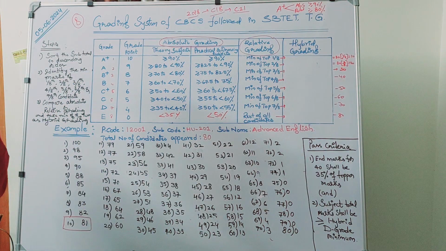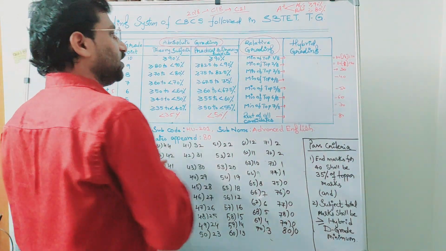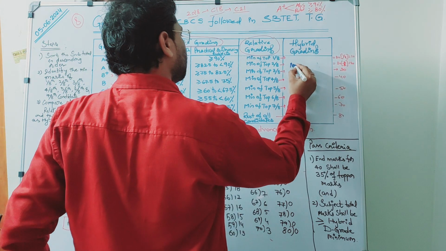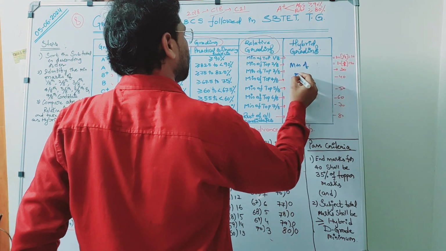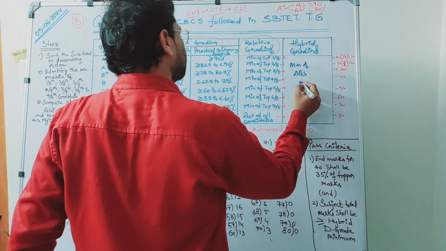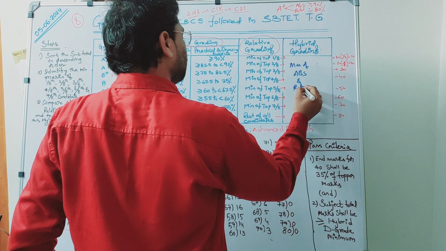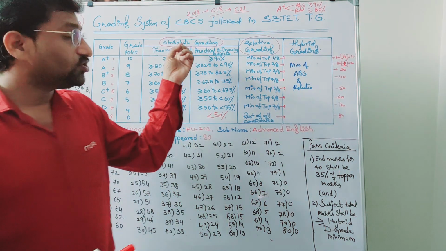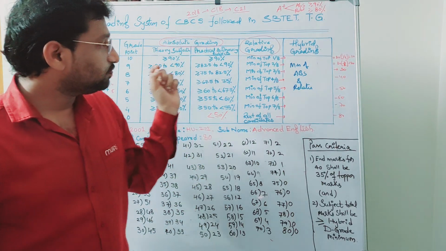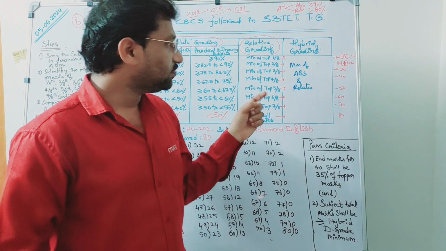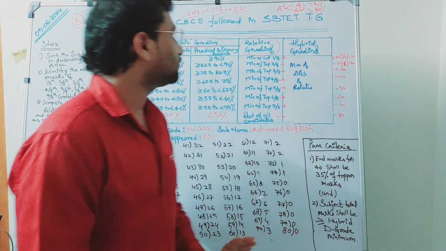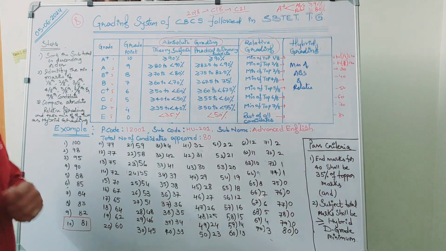Now here, finally, hybrid grading system. So this is actually the minimum of absolute grading system and relative grading system. That means we should compare the absolute grading system and relative grading system, and finally we should arrive at this hybrid grading system. How is it possible?